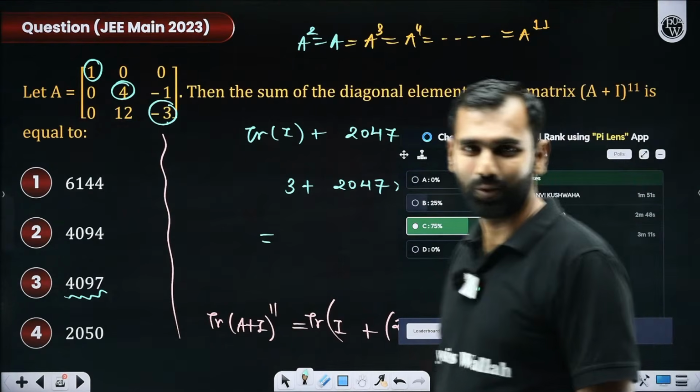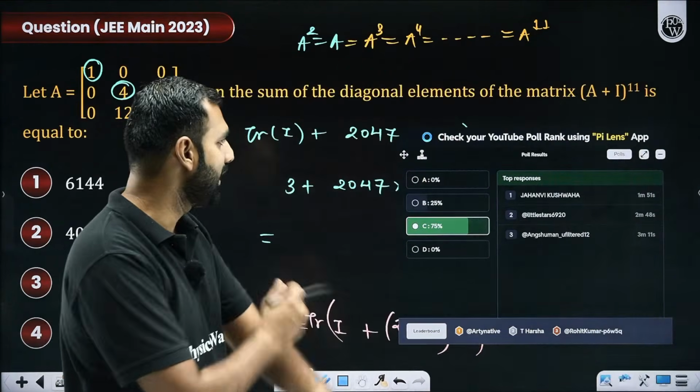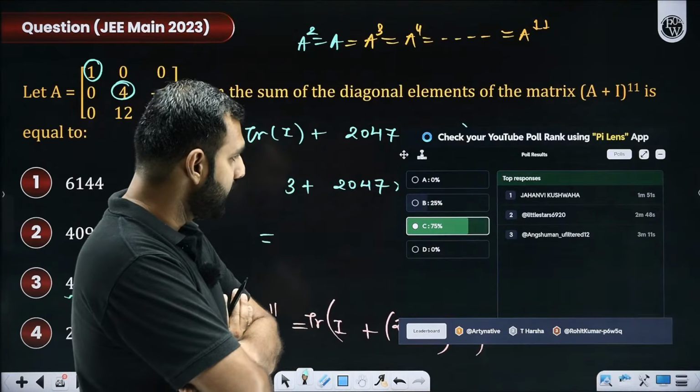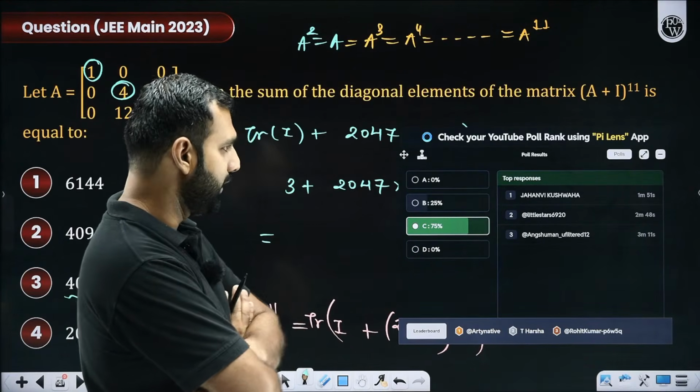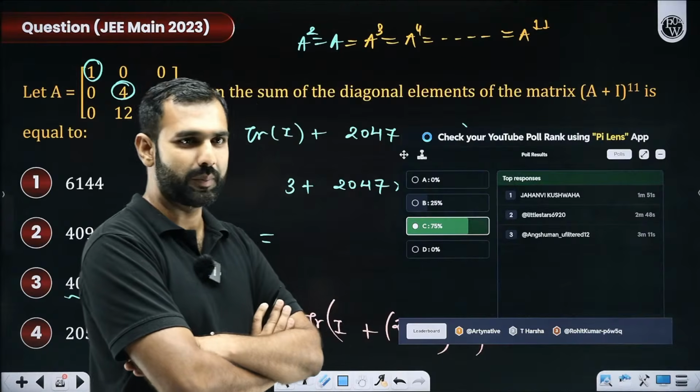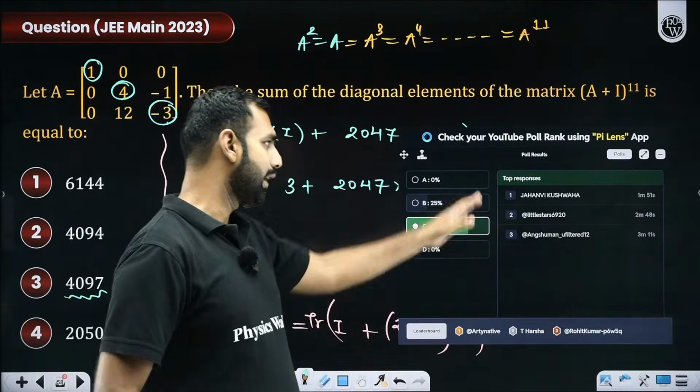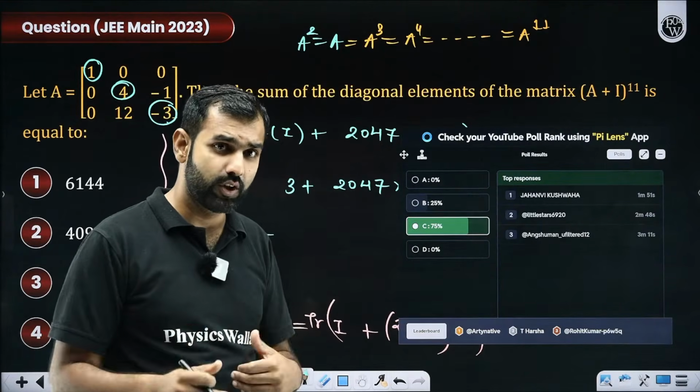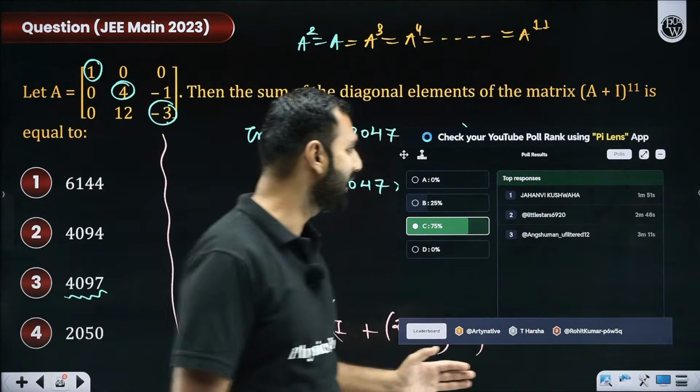Let's see how many of you got it right. And this time, some of you have participated. That's brilliant. So we have Janvi, Little Star, and Angshuman. Great. Good to have you all. And I'm glad you participated. And I'm sure you have not cheated. You have done it with your sincere, genuine efforts without using AI and all.